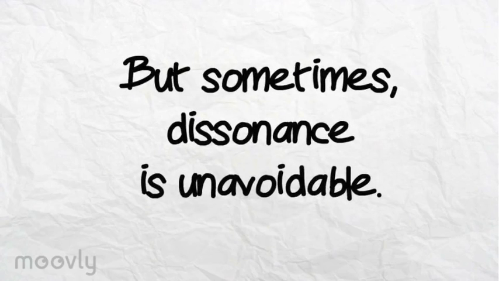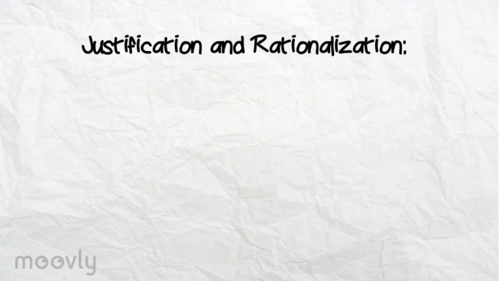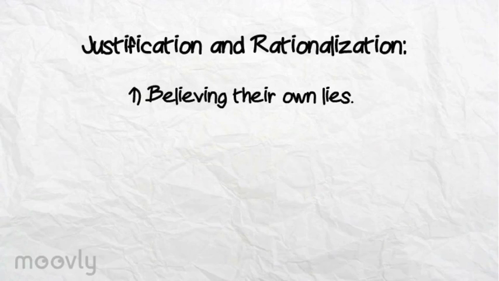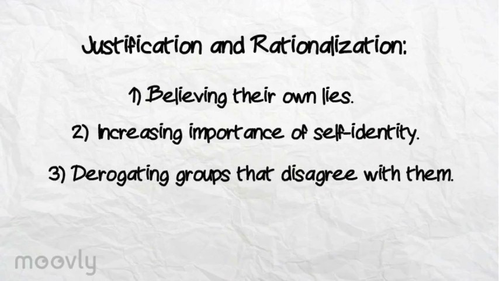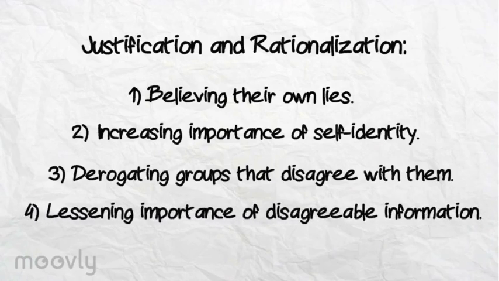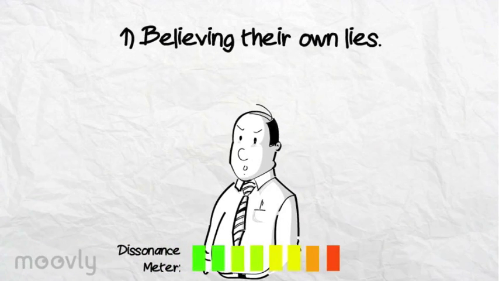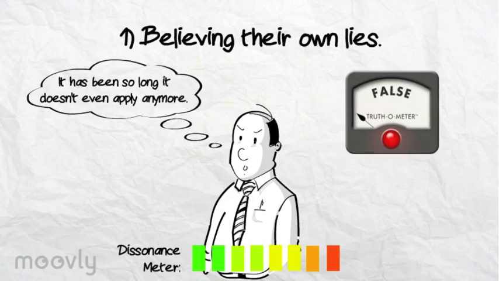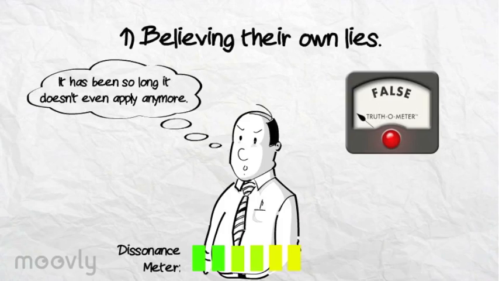Sometimes, however, dissonance is unavoidable. In this case, an individual uses a process of justification and rationalization to decrease the dissonance they are experiencing. This includes believing their own lies, increasing the importance of self-identity, derogating groups that disagree with them, and lessening the importance of disagreeable information. Beginning with believing their own lies, Jim might convince himself that the name Redskins in this context is so far removed from its original usage that there is no way anyone could realistically say it's offensive, even though Native American issues are still a major concern today.